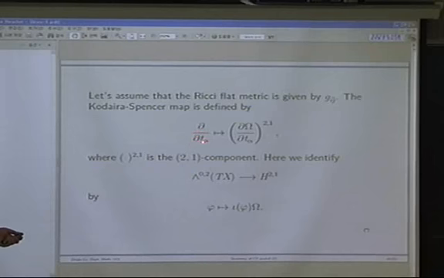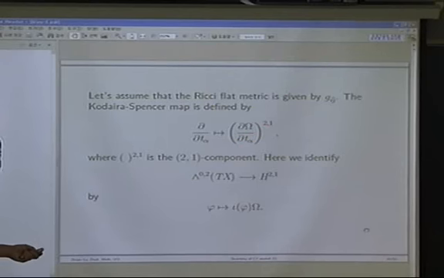So d/dt^α is a vector on the moduli space, and we use that to produce a (2,1)-form, which is defined by the derivative of omega with respect to t^α, and take the (2,0) component of that.